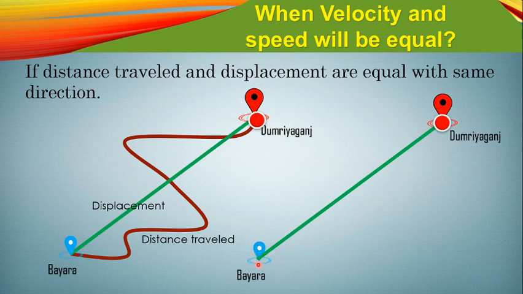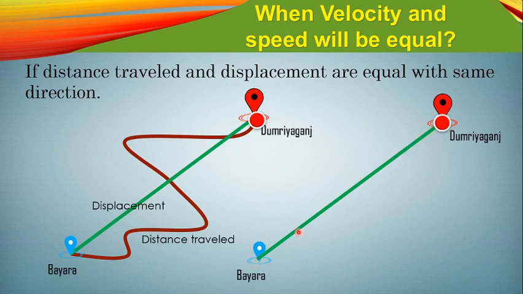It started from Bayara and ended at Dumuriaganj, and it traveled through the straight line connecting them. So here you can see this body has traveled through this way.